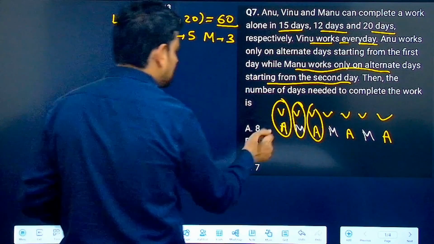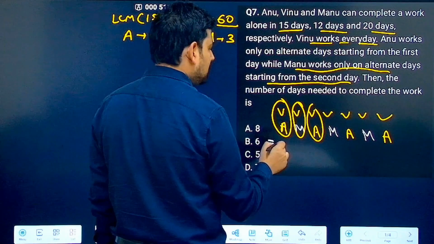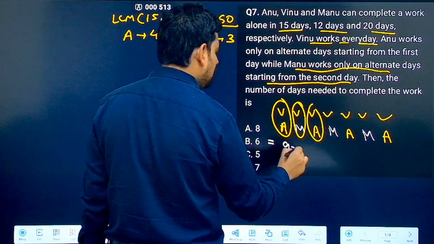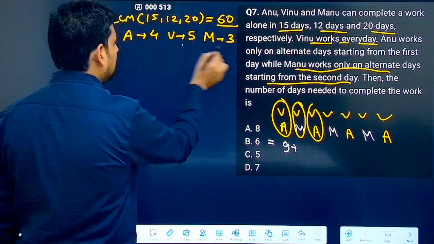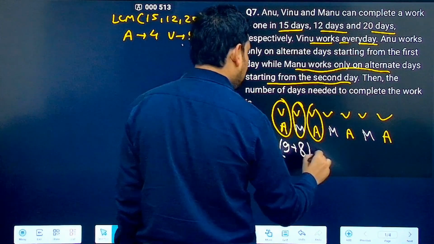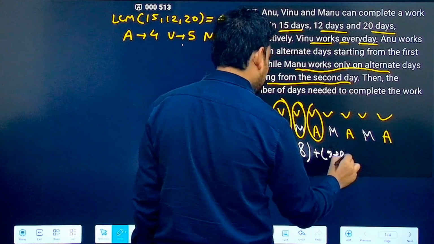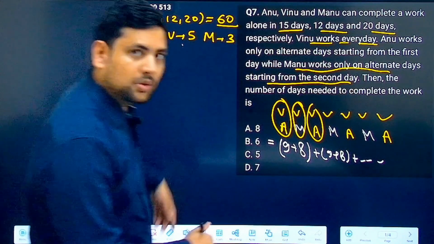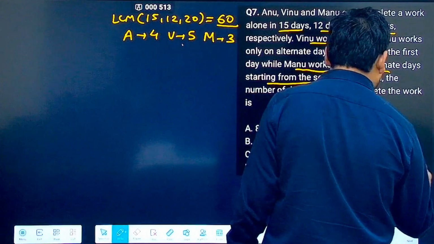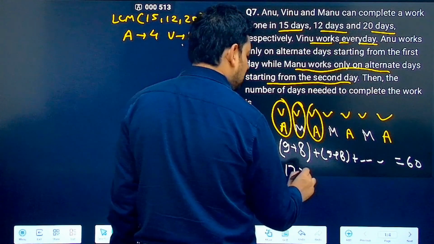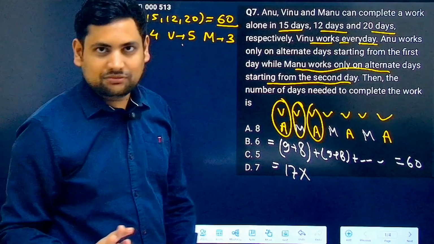Now, what is V plus A? V plus A is 9. Then the next one is V plus M. V plus M is 5 plus 3, which is 8. So it goes on in a pattern of 9 plus 8 plus 9 plus 8 and so on. How much is the total amount of work? Total I have to reach 60. What is 9 plus 8? 9 plus 8 is 17. So 17 into what can I get to?